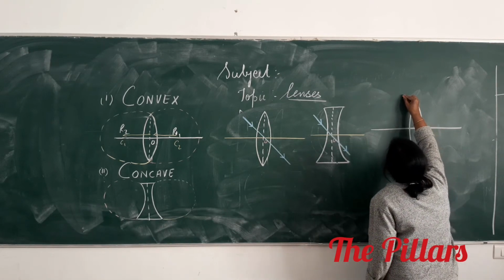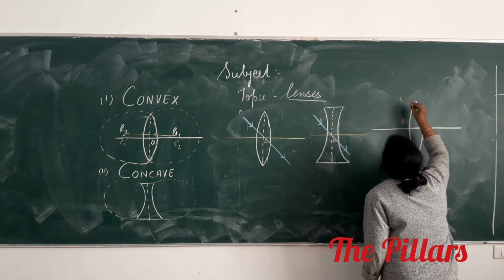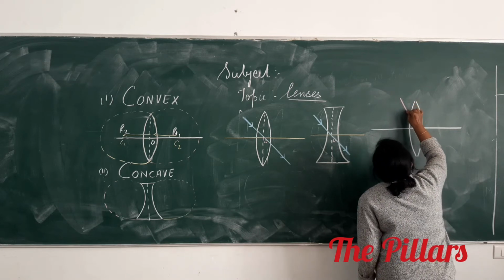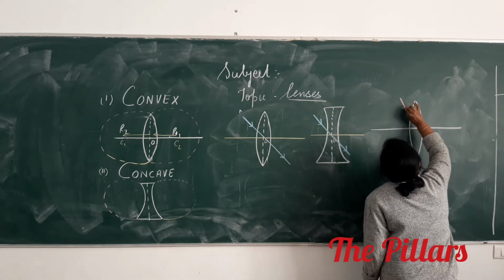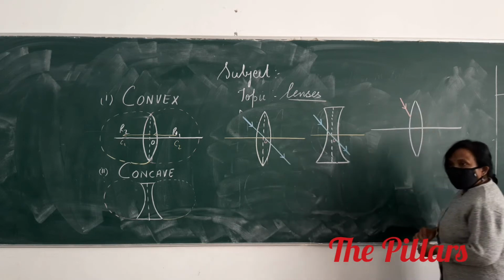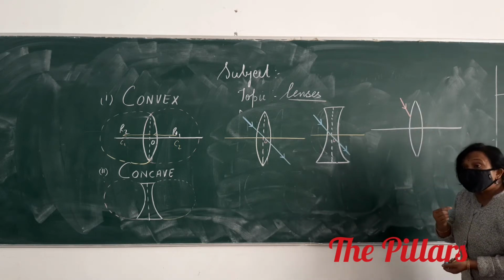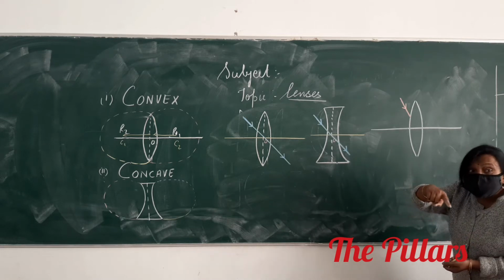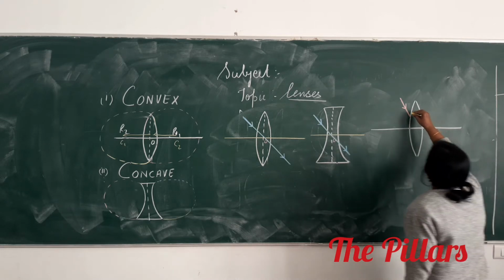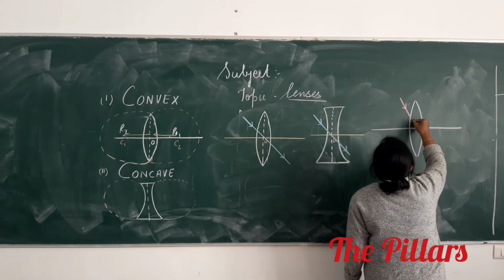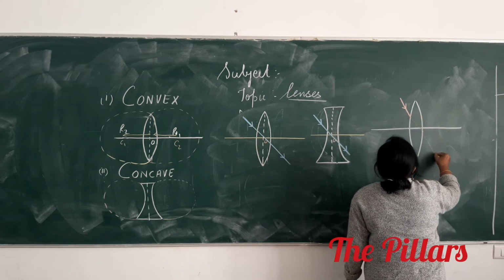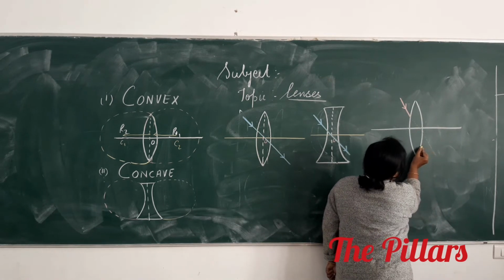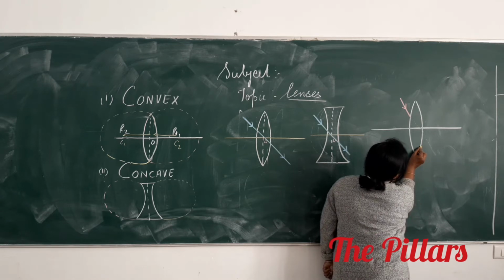If a ray is incident on a lens in such a way that the emergent ray is parallel to the incident ray, then the point where the refracted ray meets the principal axis. See, this is your incident ray, and the emergent ray should be parallel to it.